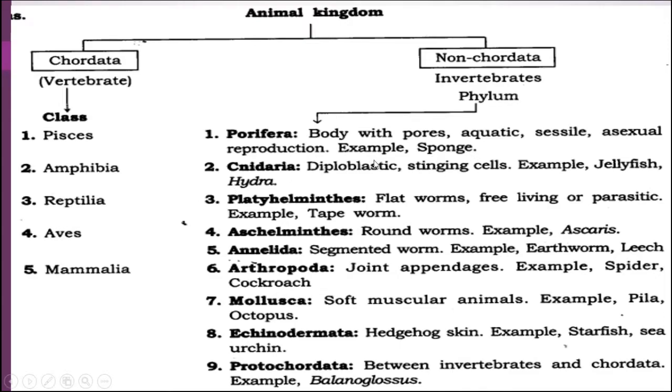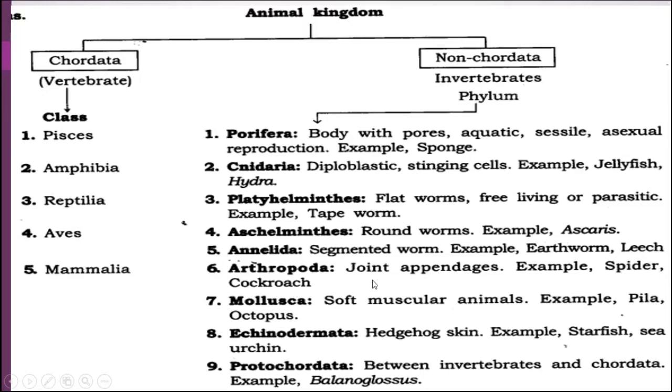Now Cnidaria are diploblastic with stinging cells, and examples are jellyfish and hydra. Platyhelminthes are the flatworms, they are free living or maybe parasitic also, and an example is the tapeworm, Taenia solium. Then Aschelminthes, that is roundworms, for example Ascaris.